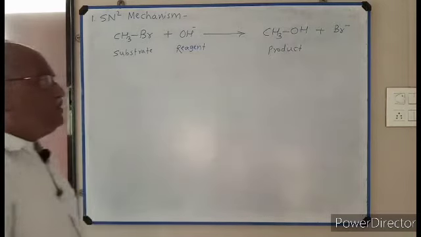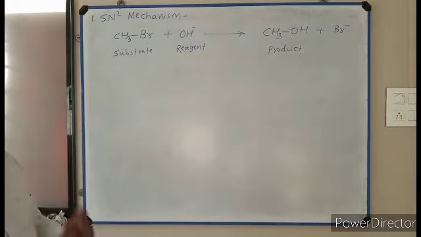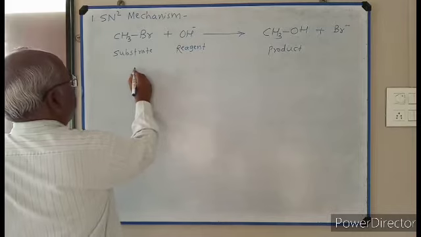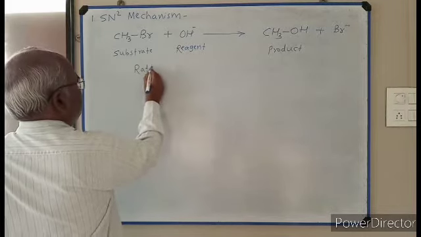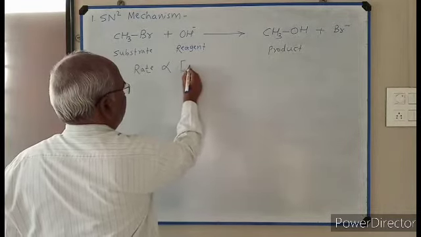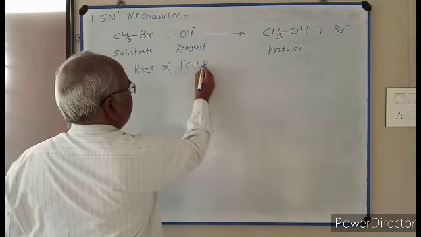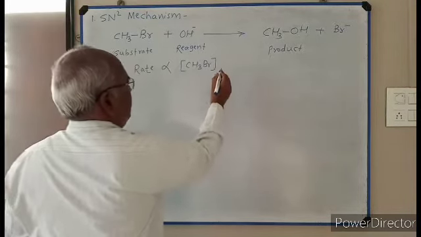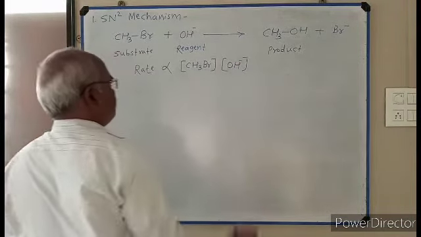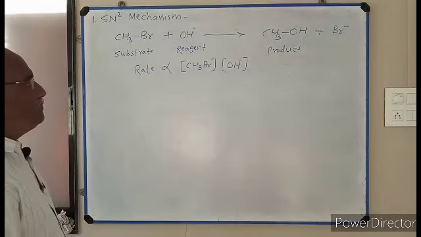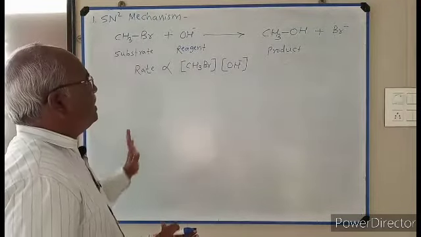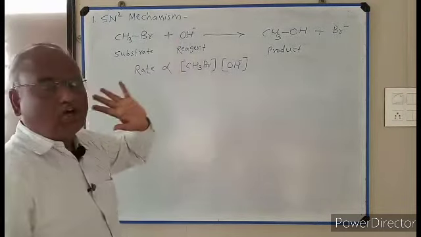We are going to study the mechanism of this reaction. From kinetic study, it is found that the rate of the reaction is proportional to the molar concentration of methyl bromide and the molar concentration of OH minus ion. The rate of this reaction depends upon the concentration of substrate as well as the concentration of reagent.